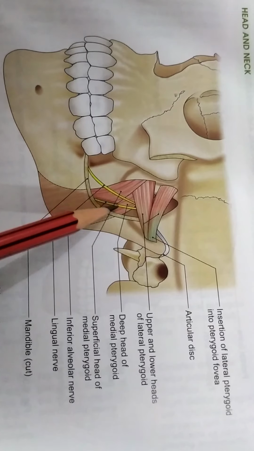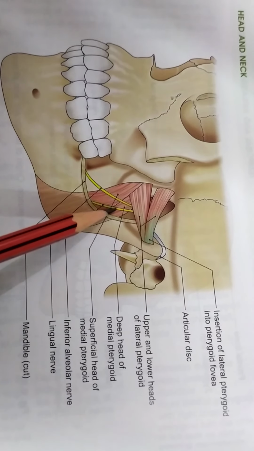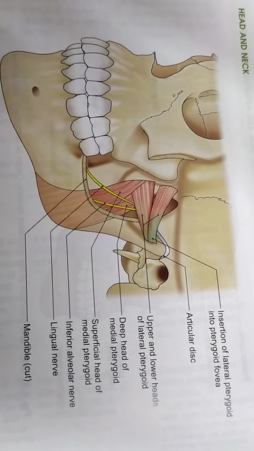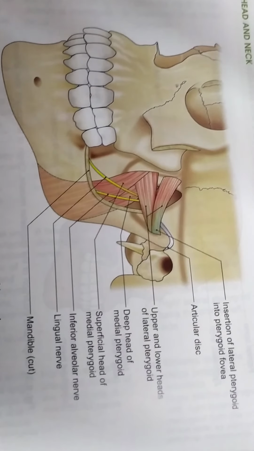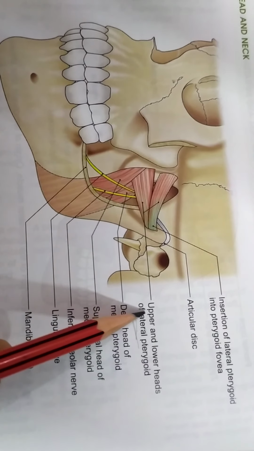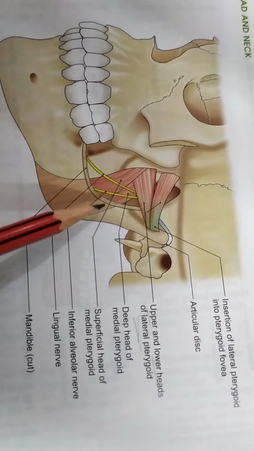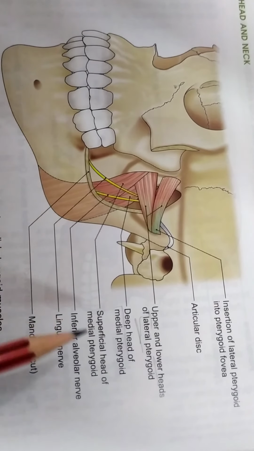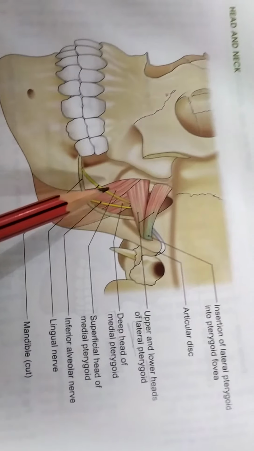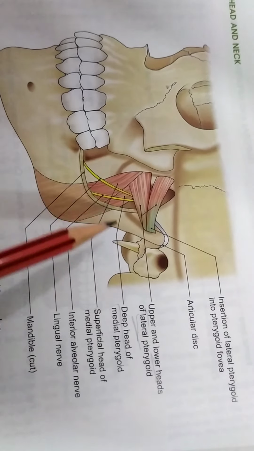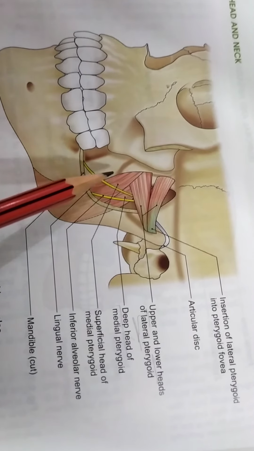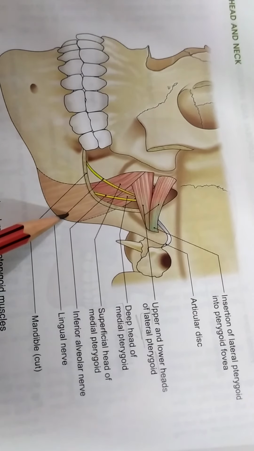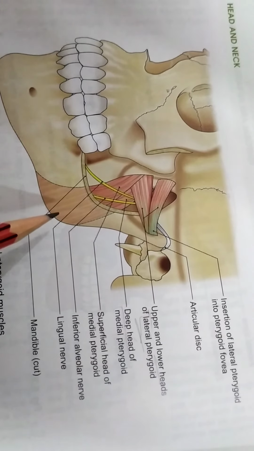And over here you can see are the heads of the medial pterygoid. See, the lateral pterygoid and medial pterygoid, both of these have two heads. The lateral pterygoid muscle has the upper head and the lower head, while the medial pterygoid muscle will have a superficial head and a deep head. Okay. So the superficial head will arise from the maxillary tuberosity, while the deep head will arise from the medial aspect of the lateral pterygoid plate. Both of these converge to get inserted onto the medial aspect of the ramus of the mandible.